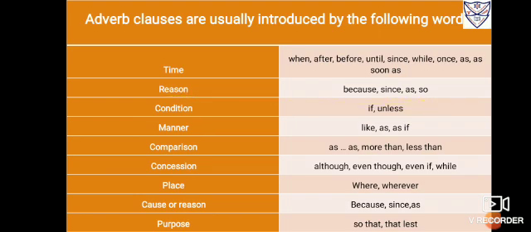Then it is the result, that is so that, such that. It also shows the result. Then you have to go for condition, that is if and unless. Then contrast, that is what they have given here: though, although, concession, though, although, yet, even if. Then you have to go for comparison: as and as, more than, less than. Manner: like, as, and as if.